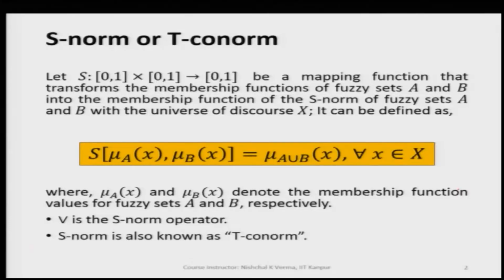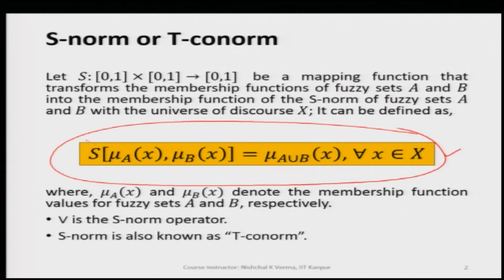S norm or T co-norm operators are nothing but mapping functions that transform the membership functions of fuzzy sets A and B into the membership function of the S norm of fuzzy sets A and B, with the universe of discourse capital X. It can be defined as, you see here, the formula.